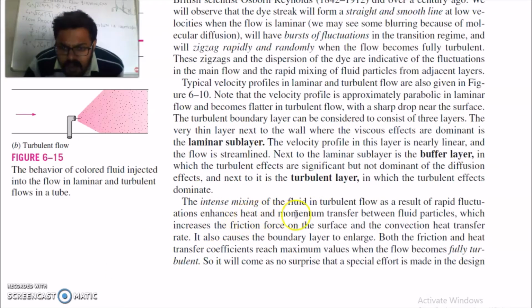The intense mixing of fluid in turbulent flow as a result of rapid fluctuations enhances heat and momentum transfer between fluid particles, which increases the friction force on the surface and the convection heat transfer rate. It also causes the boundary layer to enlarge. Both friction and heat transfer coefficient reach maximum values when the flow becomes fully turbulent.